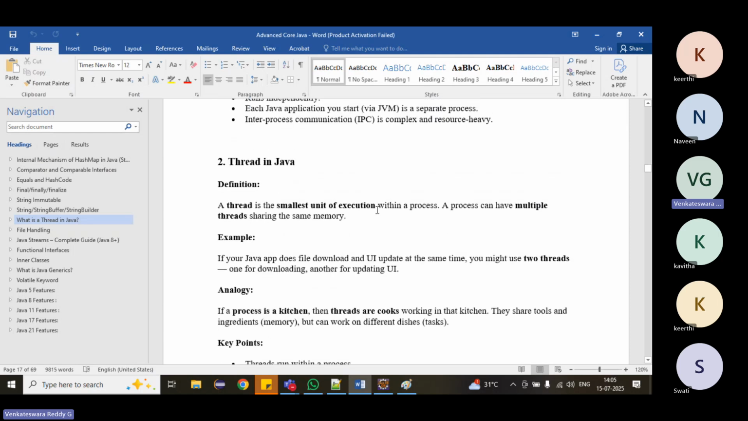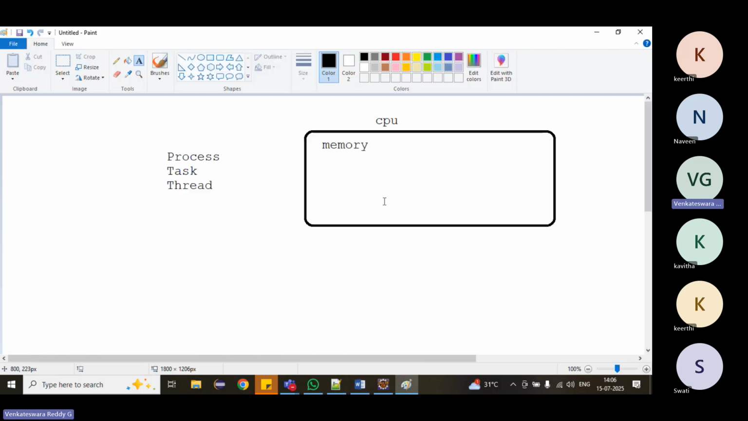A thread is the smallest unit of execution within a process. A process will contain multiple threads. A process can have multiple threads sharing the same memory. Here, suppose a process is there. The process can have multiple threads, and it can do multiple things at the same time.